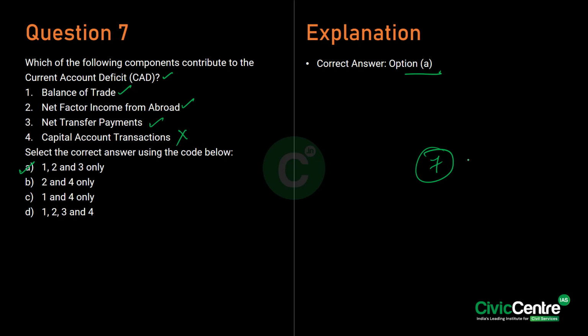So, in this video, we have discussed 7 questions in total from 7 articles in today's newspapers: The Hindu, the Indian Express and the PIB.